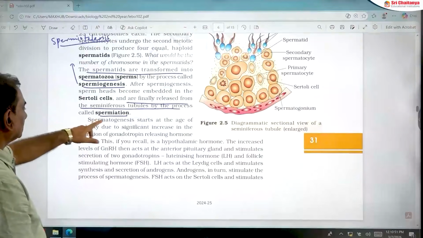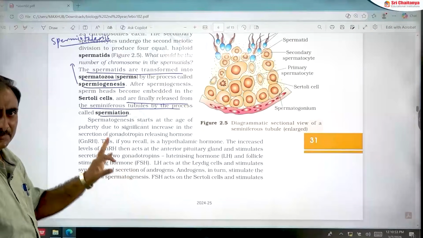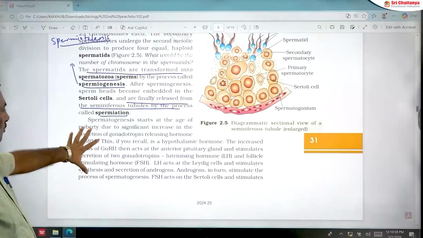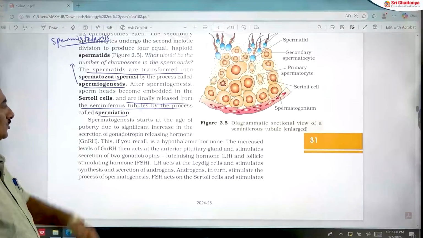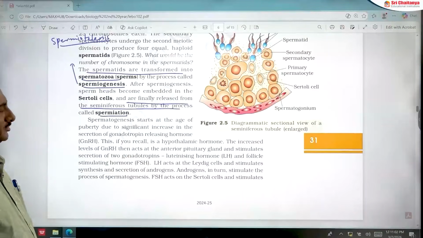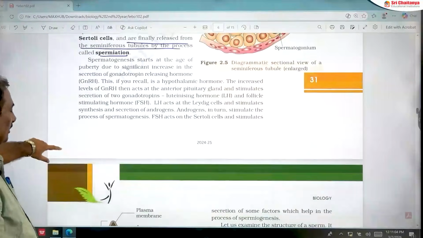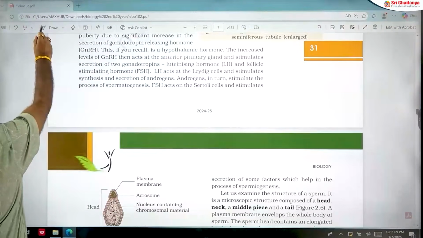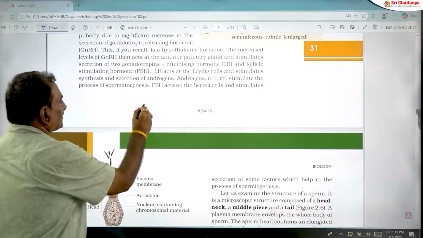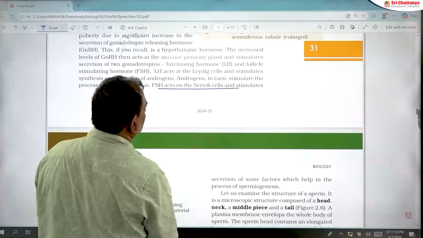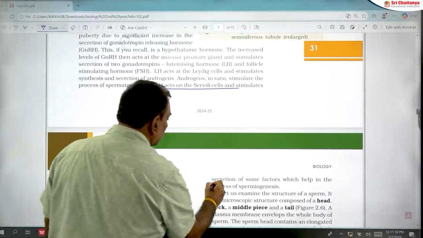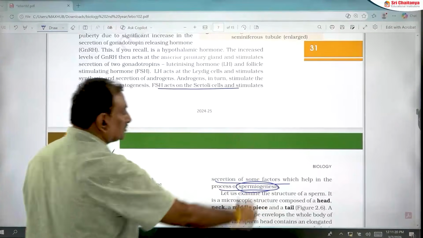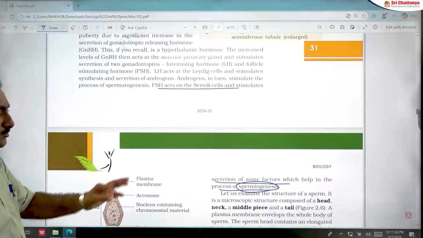I will explain spermatogenesis in detail in the next video. The hormonal control of spermatogenesis I will also explain in another video in detail. Here is what you should remember, a very important point: FSH acts on Sertoli cells and stimulates secretion of some factors which help in the process of spermiogenesis. Spermiogenesis is very important.